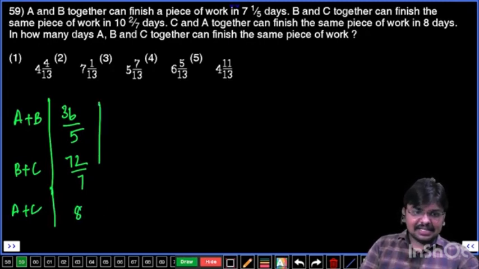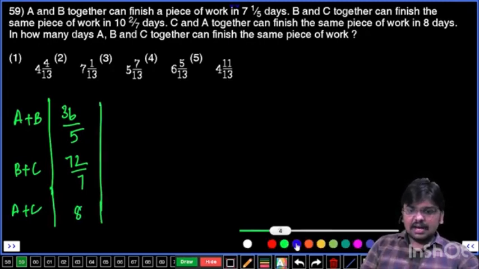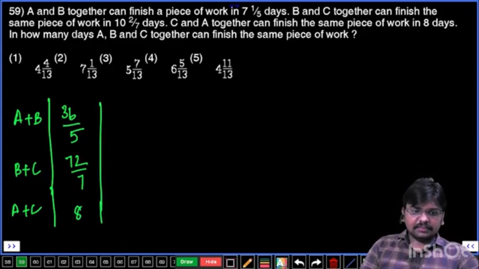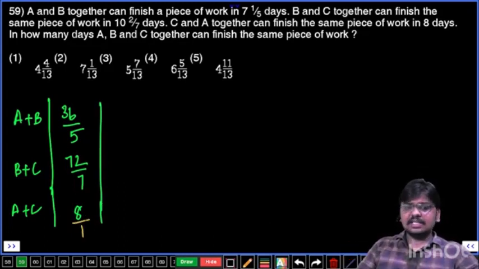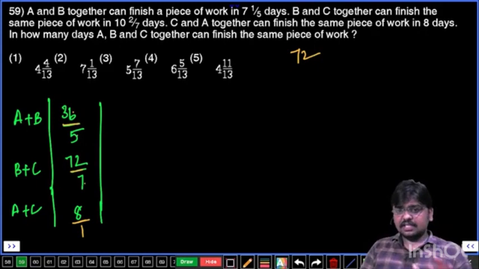Now let's take the LCM for all these values. 8 can be written as 8 by 1, so everything is in fractions, right? For fractions, LCM means take the LCM of the numerators, that means 36, 72 and 8. For 36, 72 and 8, the LCM is going to be 72 only. For the denominators 5, 7 and 1, take the HCF. The HCF for 5, 7 and 1 is 1 only.